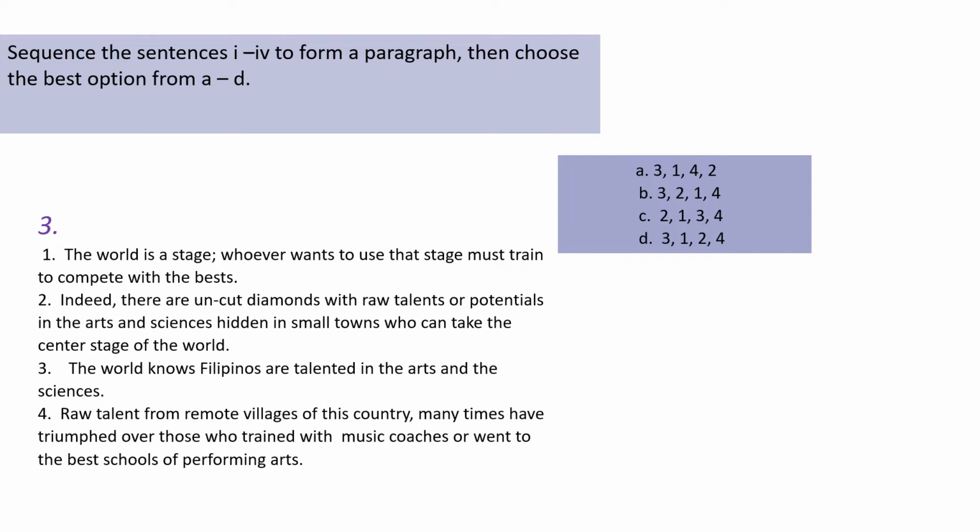For number 3, we have this set of sentences, and so let's make a choice at least for the first sentence. Okay, so the world is a stage. That could be a first statement. Indeed, number 2 sentence cannot be. And number 3 sentence, the world knows Filipinos are talented. This could also be a first statement. So from the choices 1, 2, 3, and 4, we could choose between 1 and 3 as our first statement.